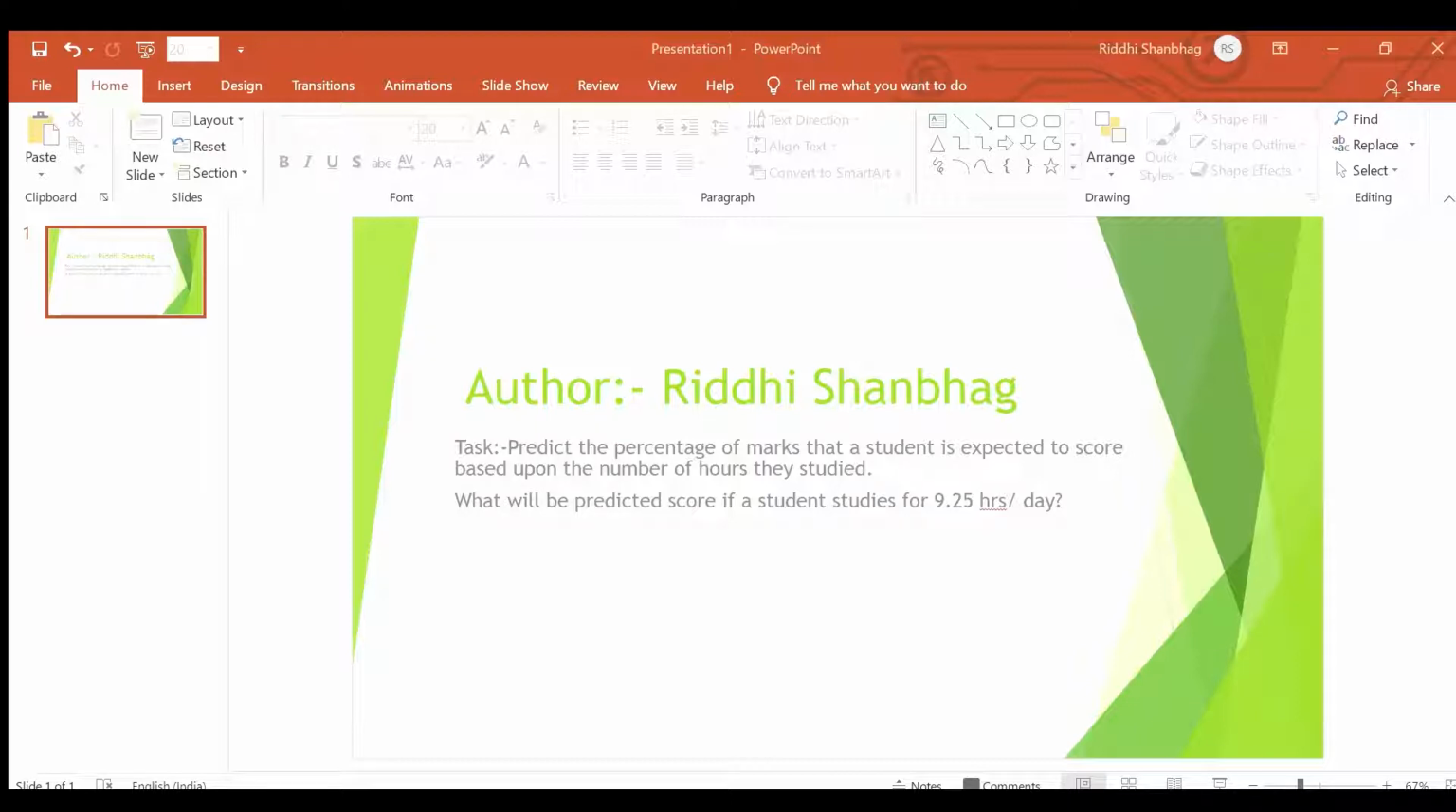So my task here was to predict the percentage of marks that a student is expected to score based upon the number of hours they studied, and basically the main criteria is to give the answer to the question: what will be the predicted score if a student studies for 9.25 hours a day?